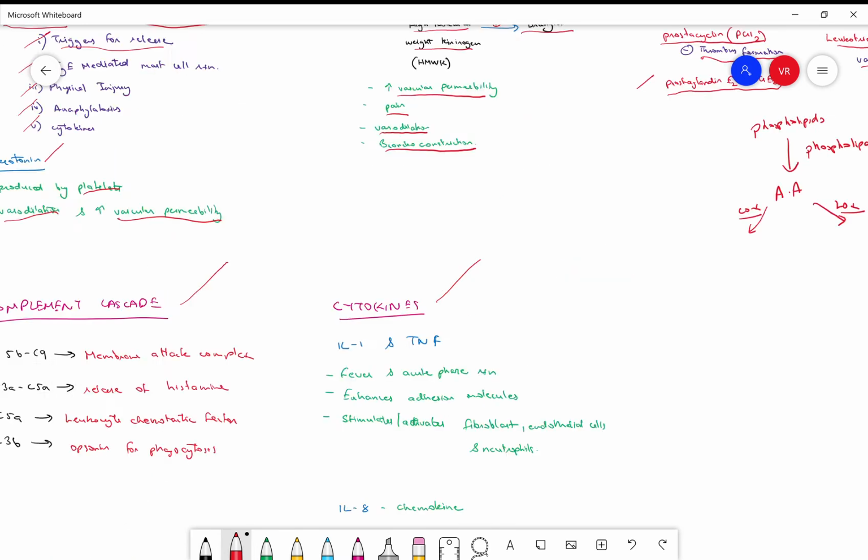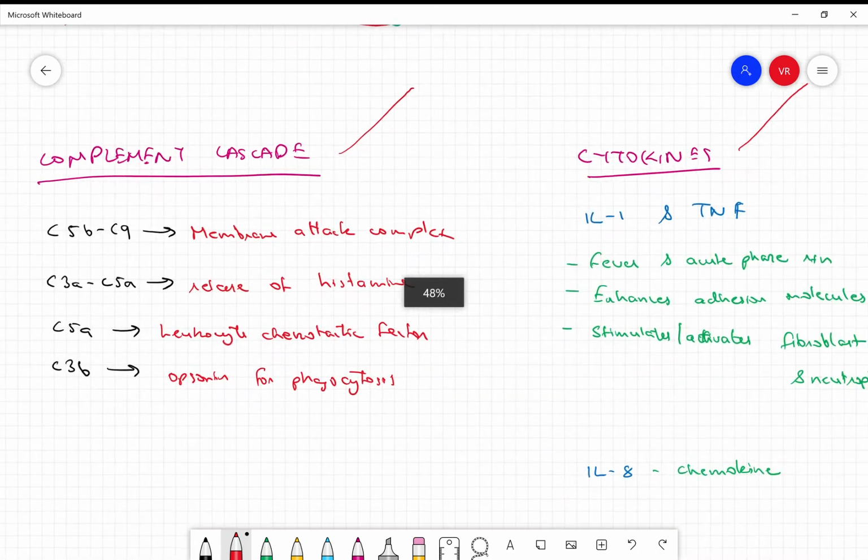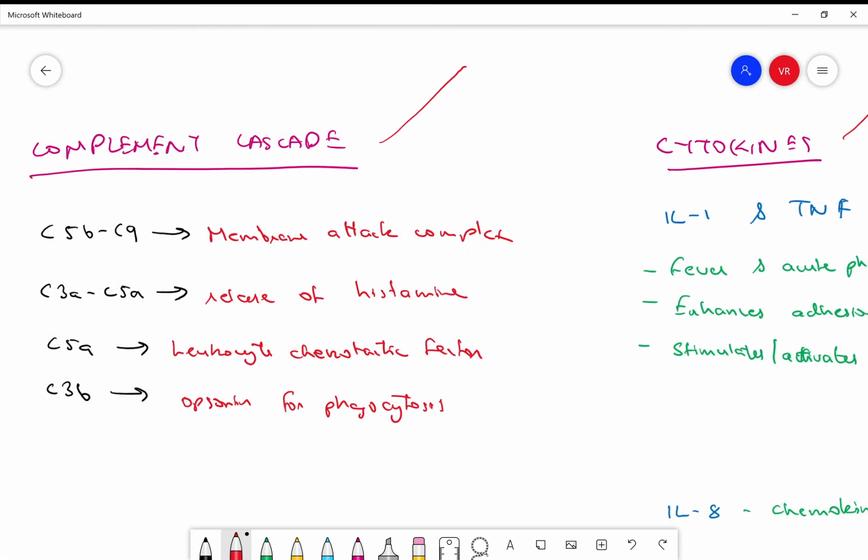So, moving on, your complement cascade is like your bacterial detection system and emergency response system, which is triggered by the presence of any bacterial products or any unknown things in our body. The four most important complement components you need to know are C5b, C3a, C5a and C3b. The specific function of this is the formation of the membrane attack complex.